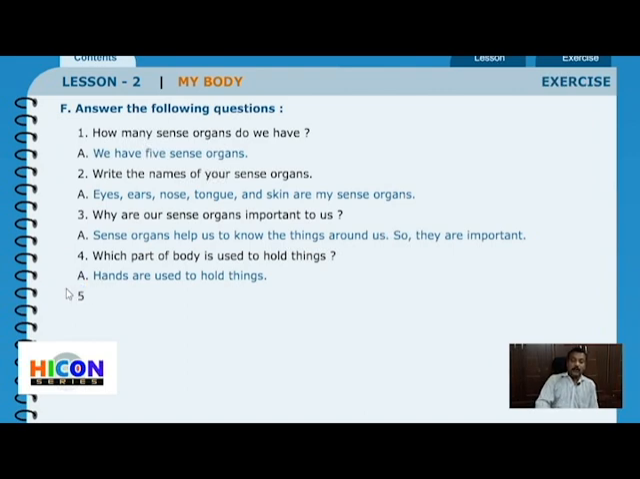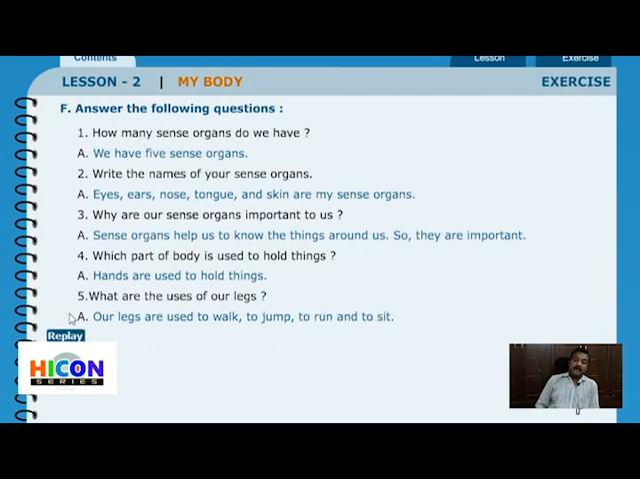Fifth question. What are the uses of our legs? Our legs are used to walk, to jump, to run and to sit. Okay. So these are the 5 questions that have come in this particular lesson. The answers are given. I will read it once again, and after that I will give you 2 minutes time to observe, to read all the questions and their answers.